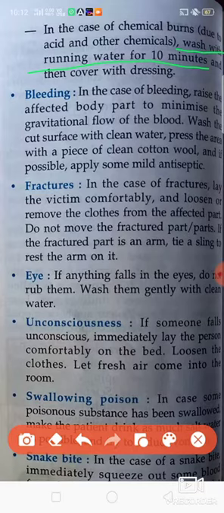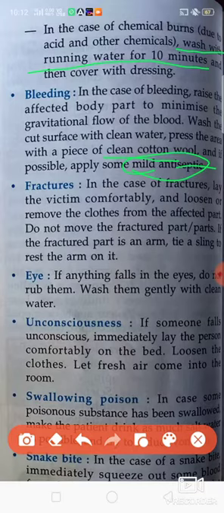Other than that, we have to press the area where the blood is coming out. We have to press the area with clean cotton wool, or if possible we should apply mild antiseptic on that area.